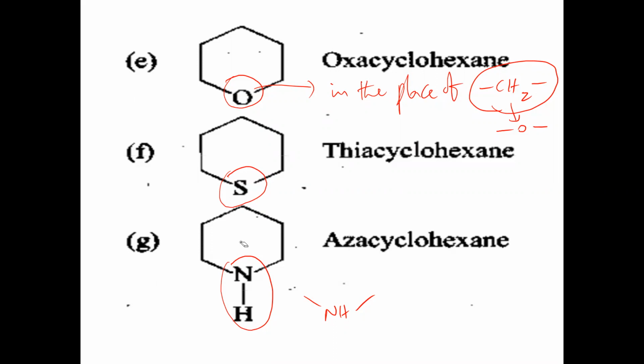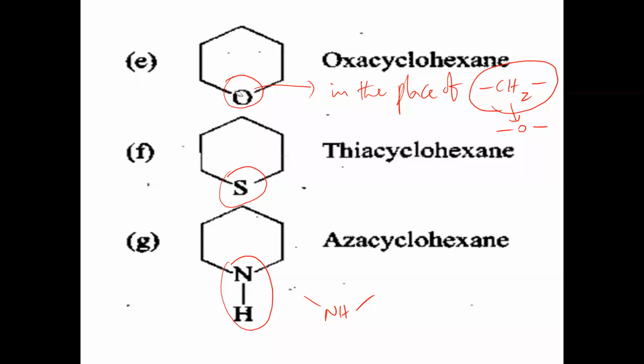This is called displacement or replacement nomenclature. Now in this case, the oxygen should also be given numbering. Sulfur should be given numbering, and nitrogen should be given numbering. We count them as carbon positions, since actually NH is substituted in the place of carbon. In place of CH2, S is substituted, and in place of CH2, oxygen is substituted.